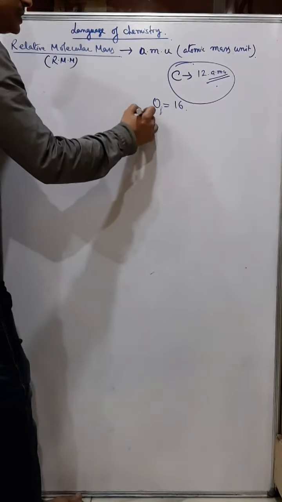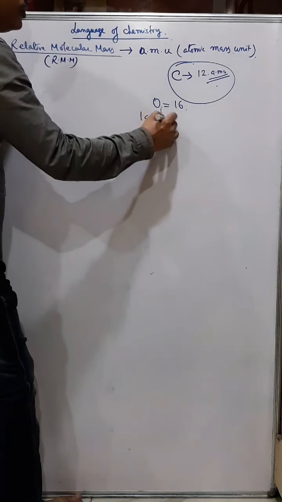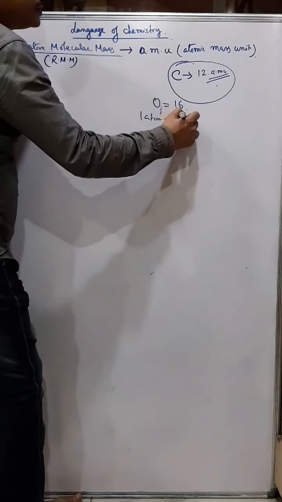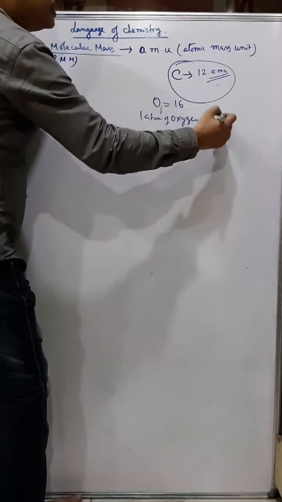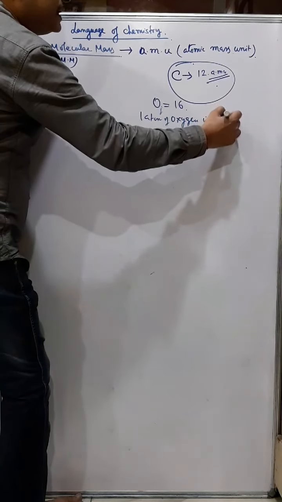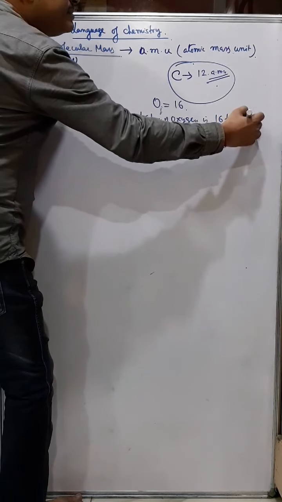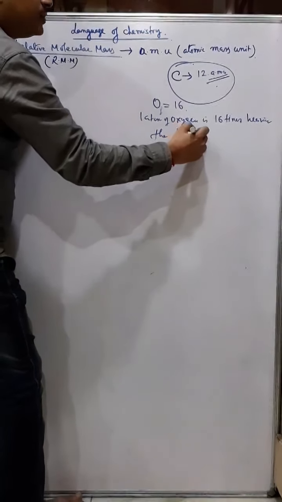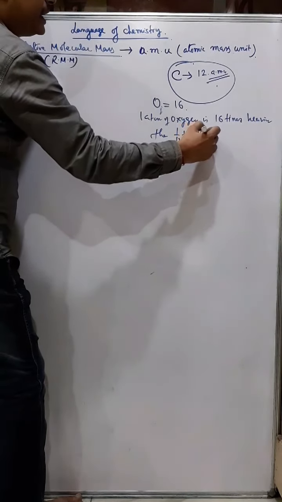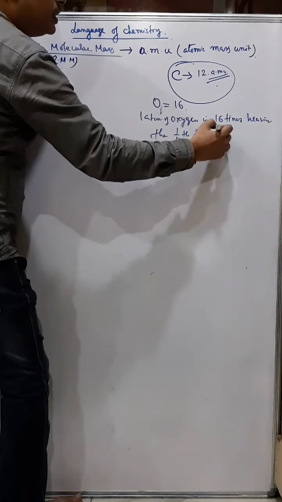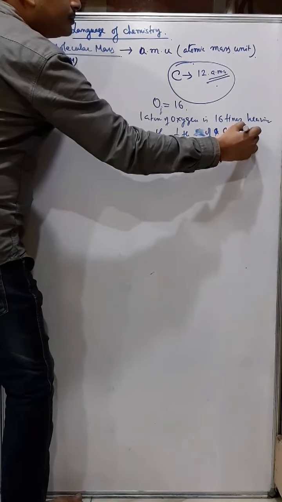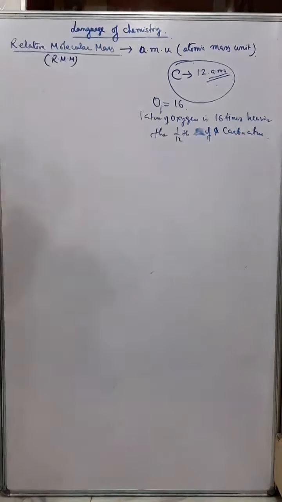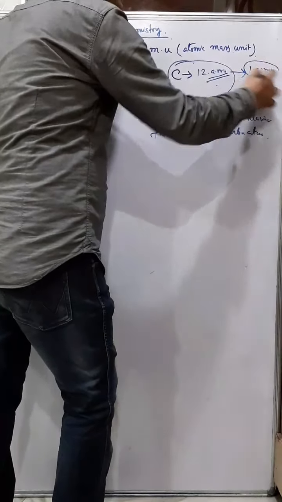That means one atom of oxygen is 16 times heavier than 1/12 of a carbon atom. That means if I divide that carbon atom into 1/12, then what happens? It becomes what? 1 AMU, is it not?